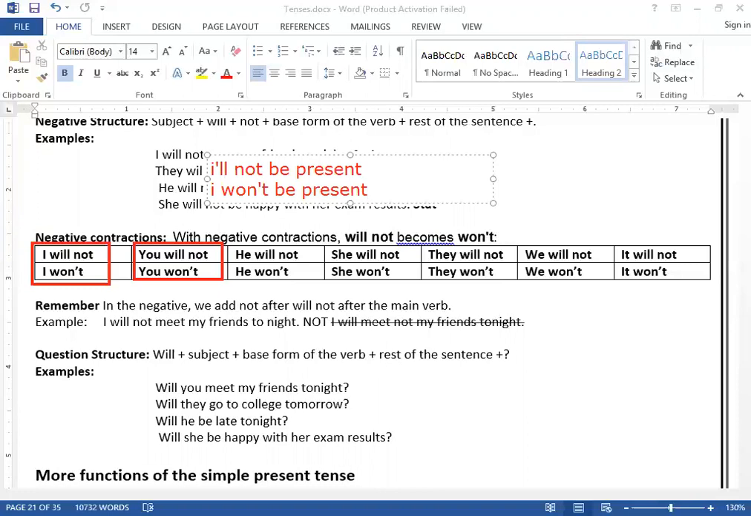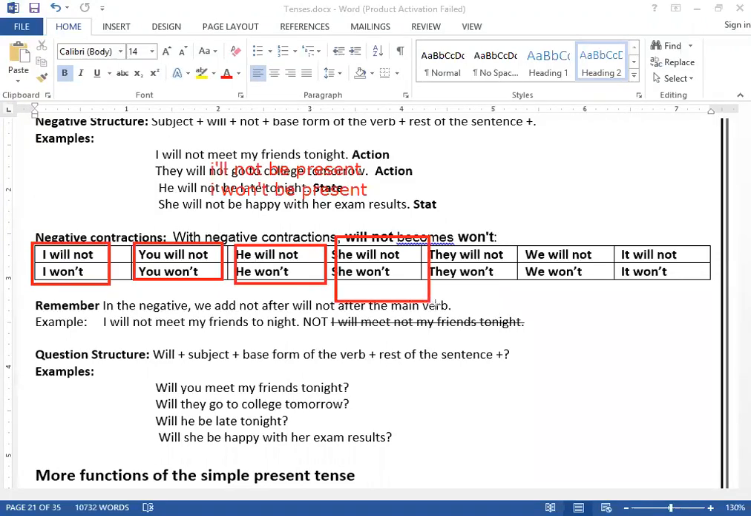Clear? The same way, like he, for he we have he won't, she won't. Clear? They won't, we won't, and it won't, etc.